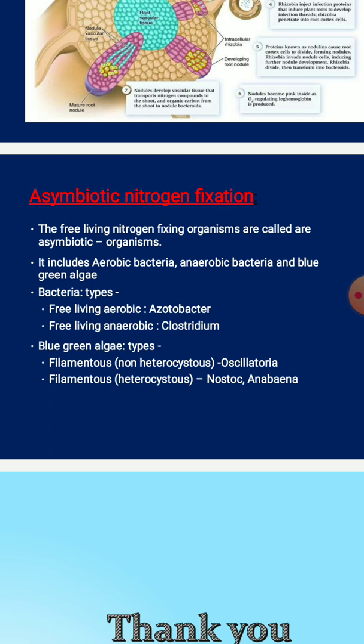Bacterial types which you may come across are Azotobacter, free-living aerobic bacteria, and anaerobic free-living Clostridium, and blue-green algae types which include Oscillatoria, that is filamentous, non-heterocystous, and if you are coming to the heterocystous filamentous type, that is Nostoc and Anabaena. So these are all the nitrogen fixing bacteria which are involved in fixing the free